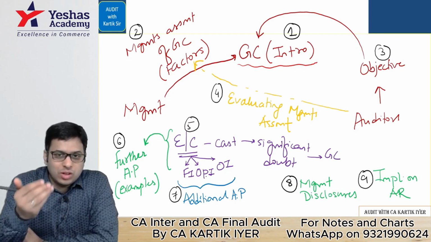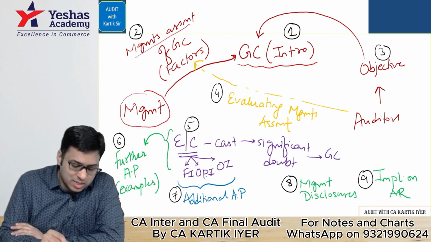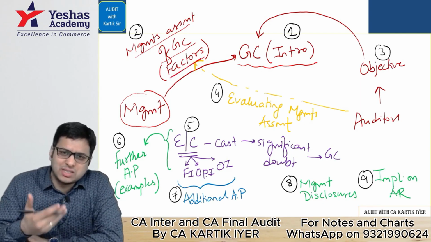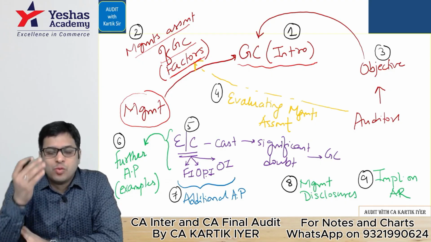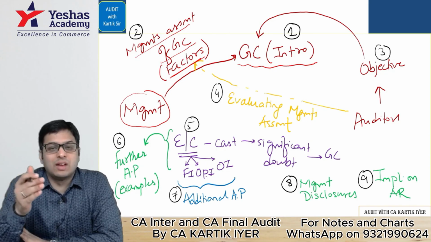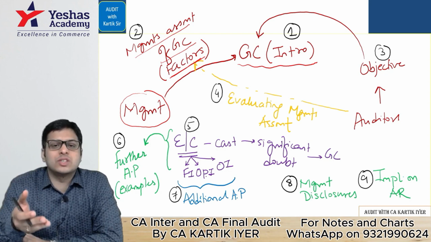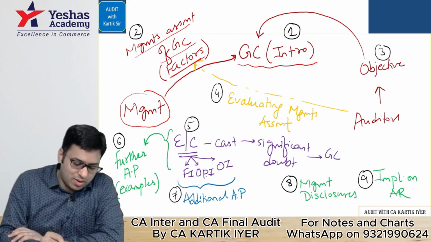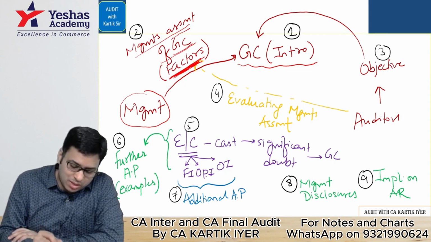Okay. Now let's go to the further questions. Now, the management of the company has a duty to do the assessment of going concern, for which management will consider some factors. Now, what are these factors that we will see? Wait for it. This is question number 2. Suppose if it is your business, and if I ask you, what all will you think about regarding your business to tell whether your business is going to continue as a going concern or not? So, as a businessman or a businesswoman, what will you think regarding the business? That is basically factors that the management will consider for its assessment of going concern. Understanding the matter?